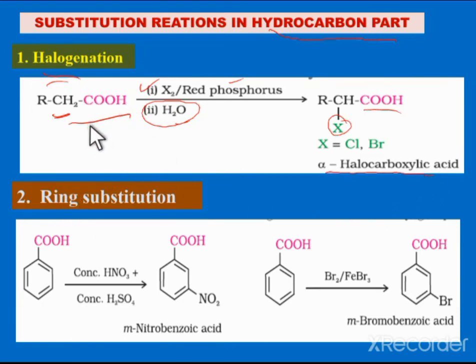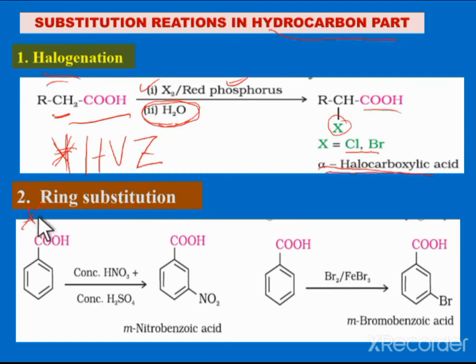So this reaction is known as the HVZ reaction, the Hell-Volhard-Zelinsky reaction. It is an important name reaction. When the carboxylic acids having at least one alpha hydrogen undergo halogenation in the presence of red phosphorus, followed by hydrolysis, it gives the alpha halo carboxylic acid. This halogen may be chlorine or bromine.